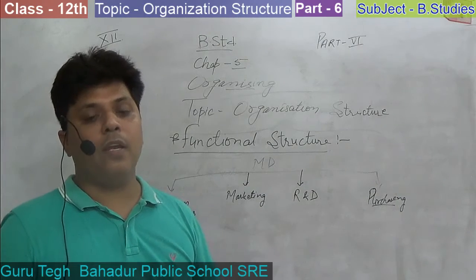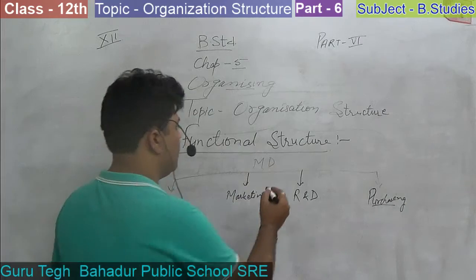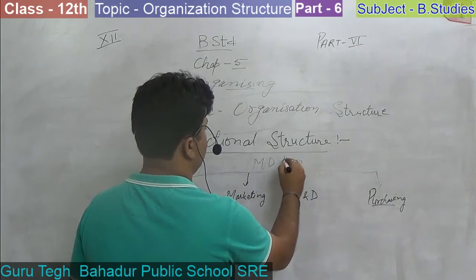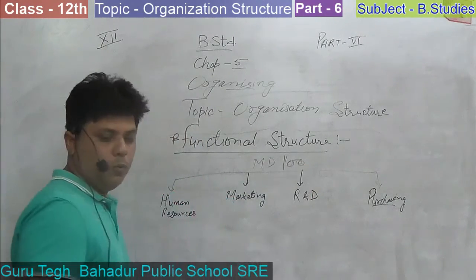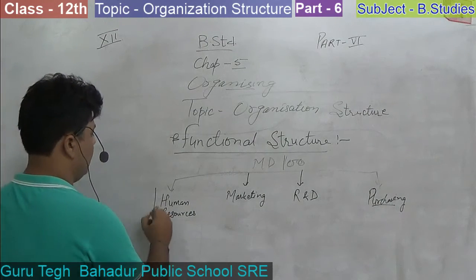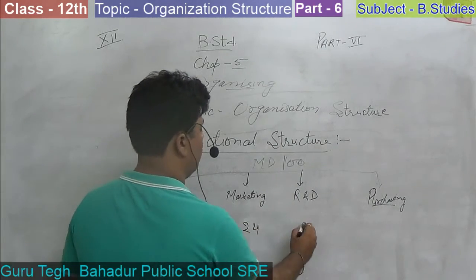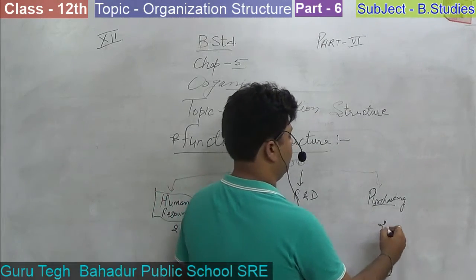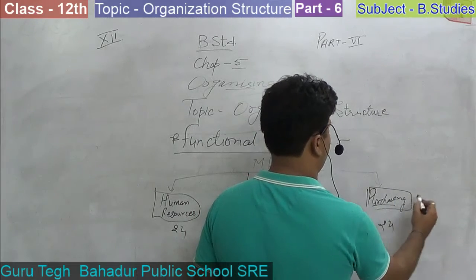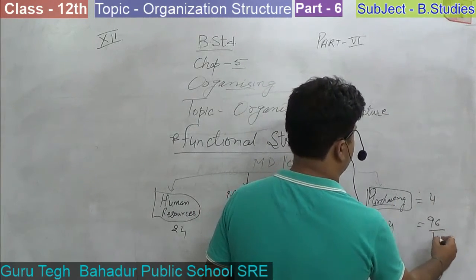It makes the training of employees also. For example, there are 100 members under the managing department. Managing department distributes these 100 members to them. These are 4 heads, and they have 24, 24, 24, 24, and these total 4 heads are there, and 24 in each department, that is 96, total 100.